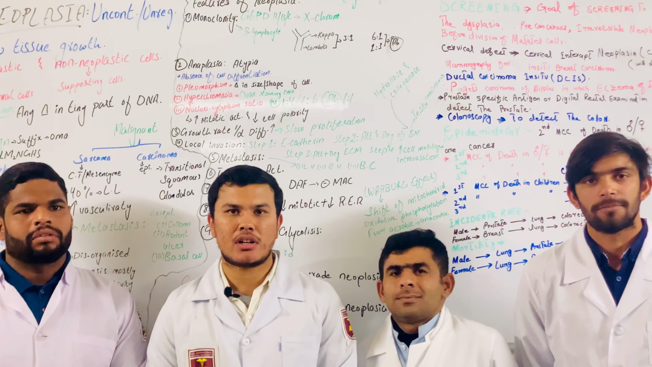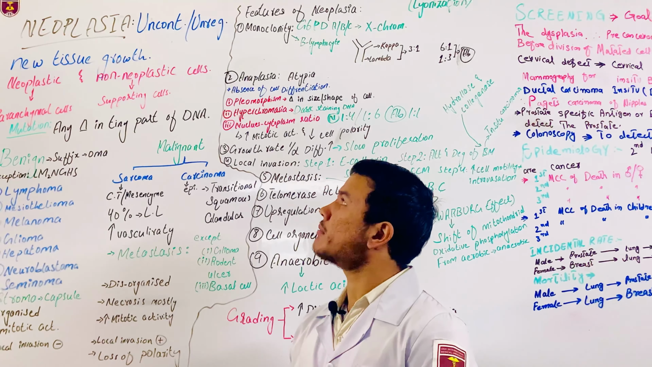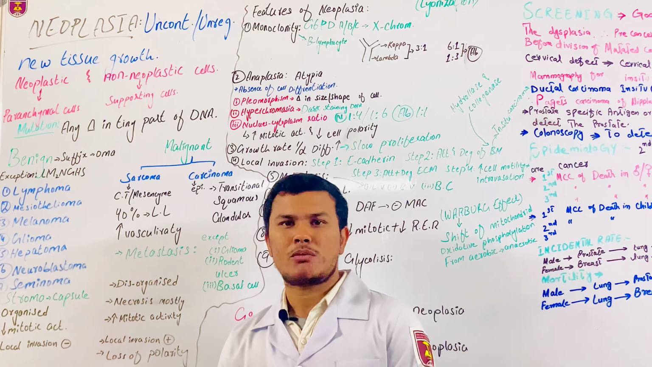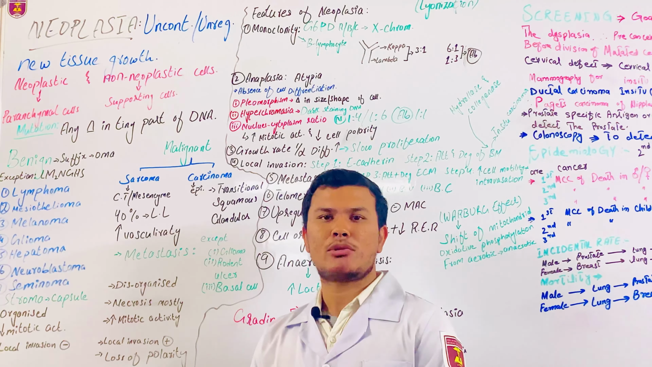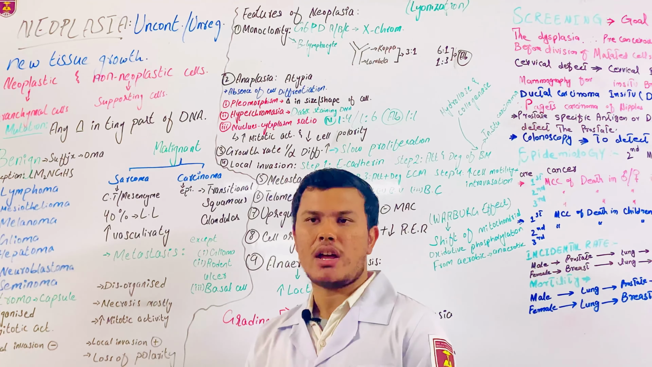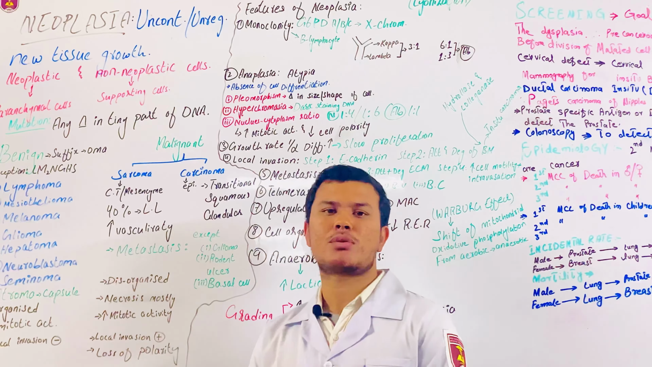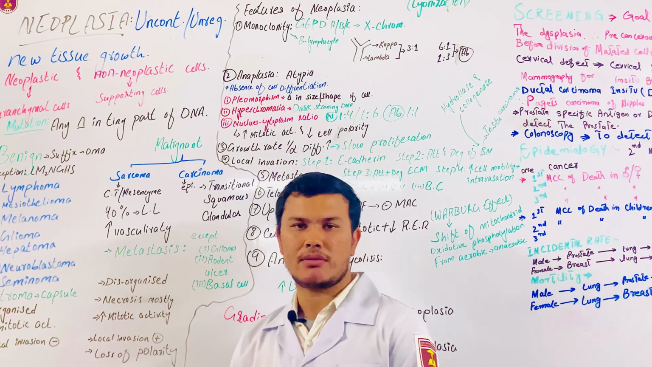It's me, Mr. Ali Raza, student of Osh International Medical University, and today I have decided to tell you about Neoplasia. Actually, what is Neoplasia? Neoplasia is the uncontrolled or unregulated cell growth or new tissue growth. And in Neoplasia we have two types of tissue involved. The first one is neoplastic and the second one is non-neoplastic.